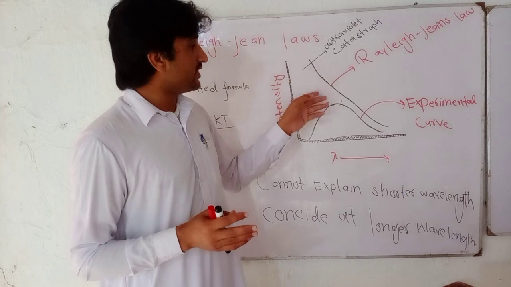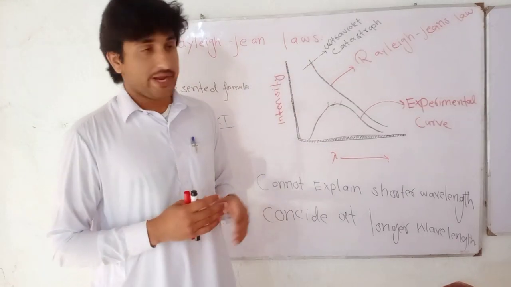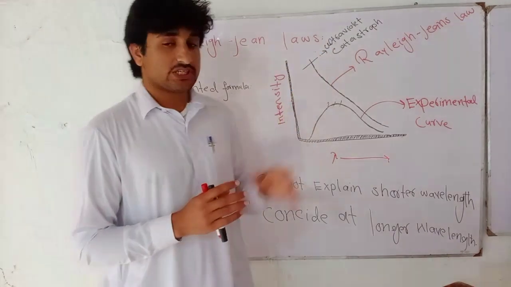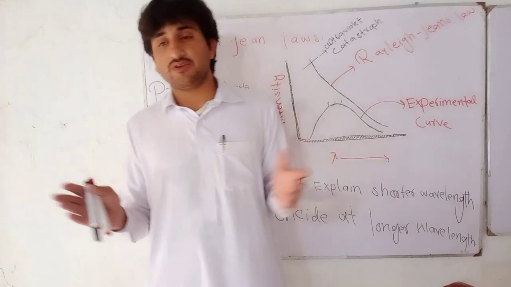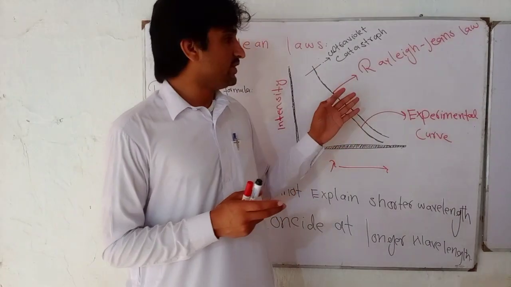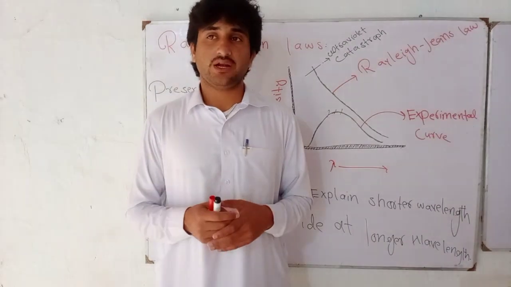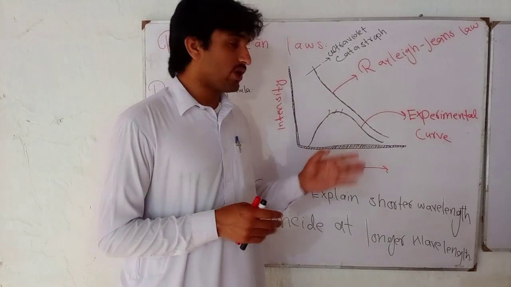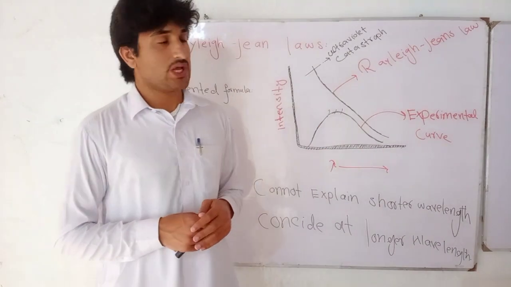At the shorter wavelength it goes to infinity, and this prediction is known as the ultraviolet catastrophe. We can define the ultraviolet catastrophe as the failure of classical physics. So these two scientists, Wien and Rayleigh-Jeans, failed to explain the experimental curve of black body radiation.